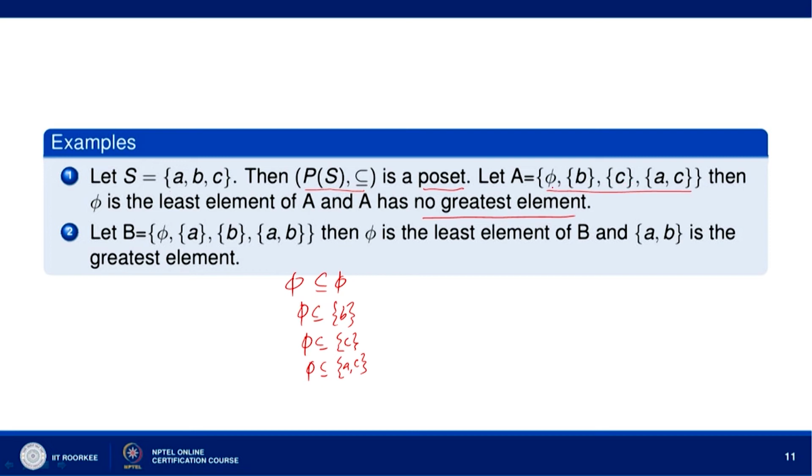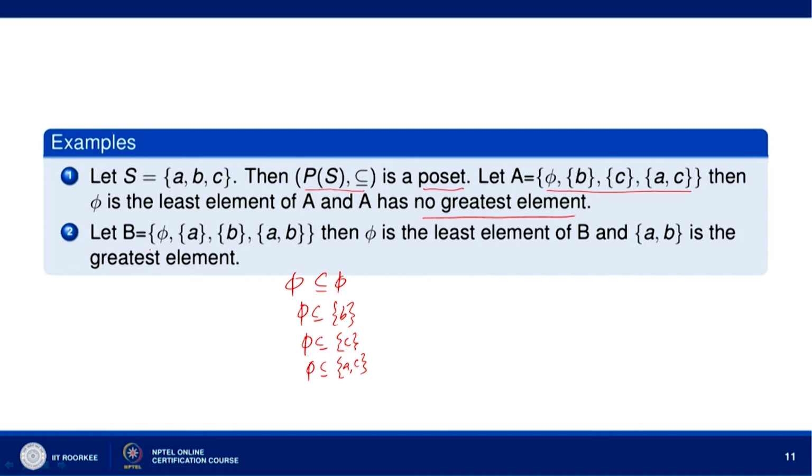That means all the elements of A are subsets of that element. No such element is there. If you take this {a, c}, then this element contains {c}, it contains phi, but it does not contain {b}. So, this A has no greatest element.